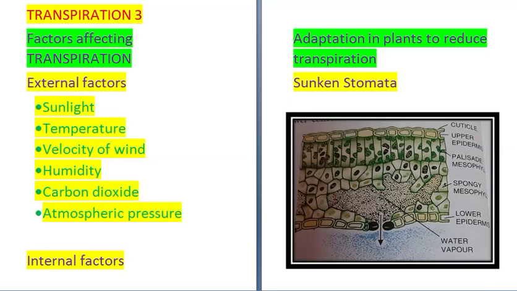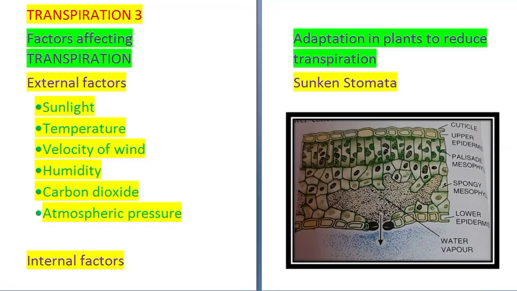Now how do the stomata close? Plants have various types of adaptations. They have developed a number of adaptations or modifications in order to reduce transpiration. This is especially in those plants which grow in dry climate. So some of the adaptations are being discussed here.